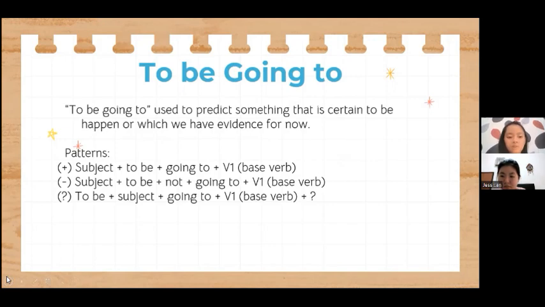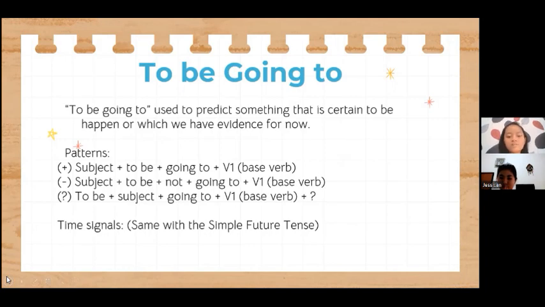And the second one, we have negative pattern, subject plus to be, and you just add not here, plus going to, plus verb 1 as basic base verb. And the last pattern is interrogative. You just move the to be in the front of the sentence, plus subject, plus going to, plus verb 1, and don't forget the question mark.